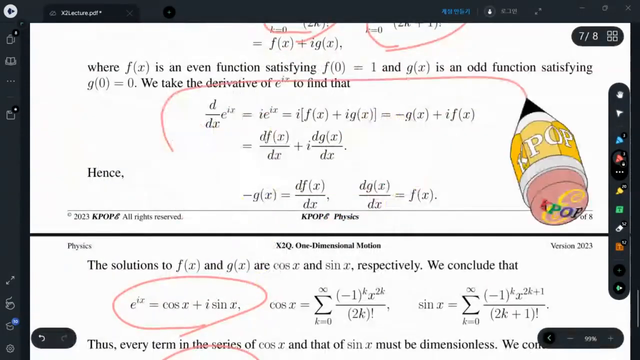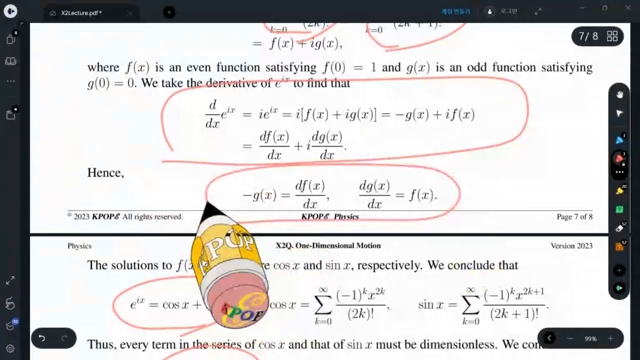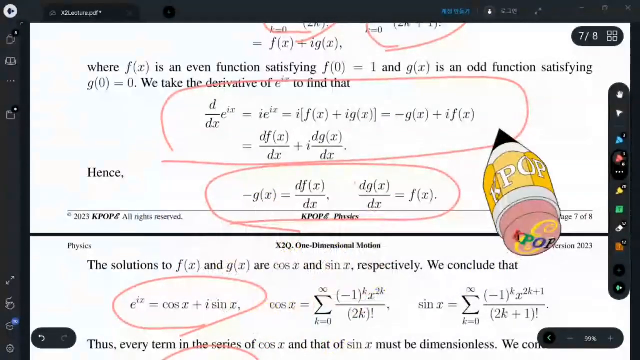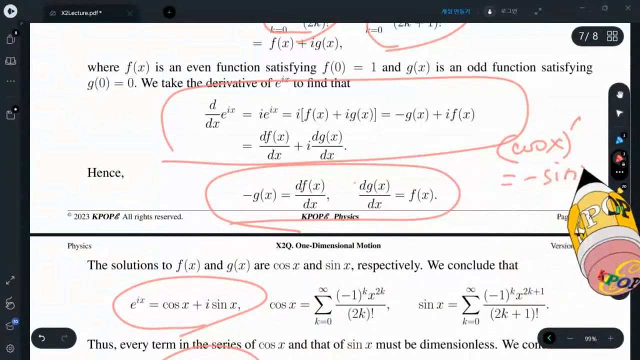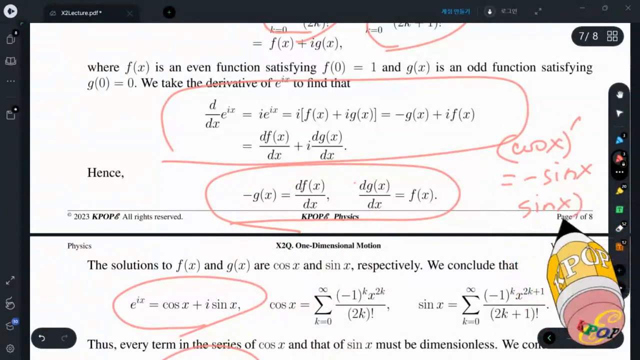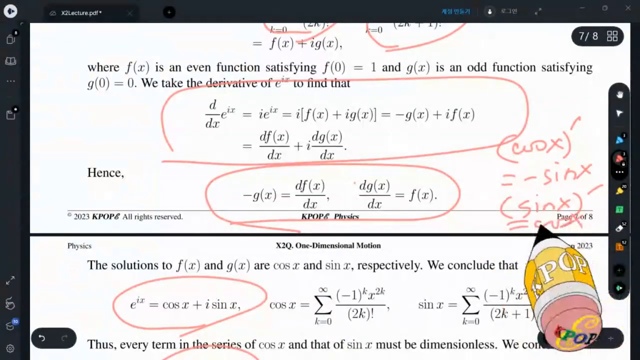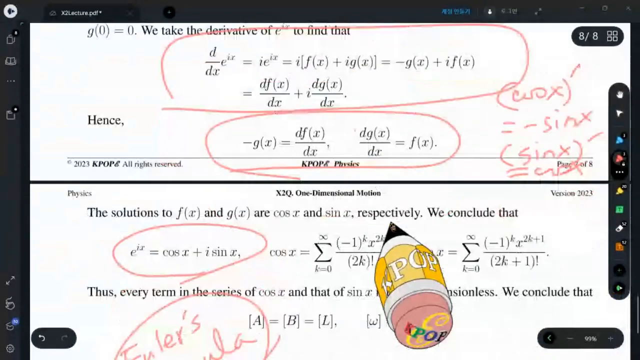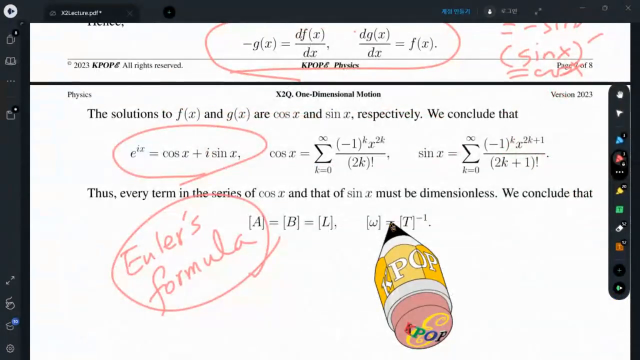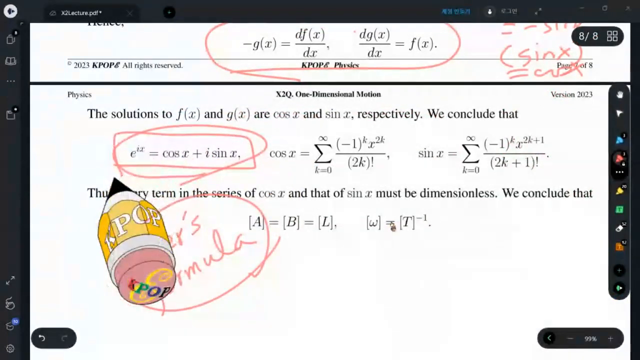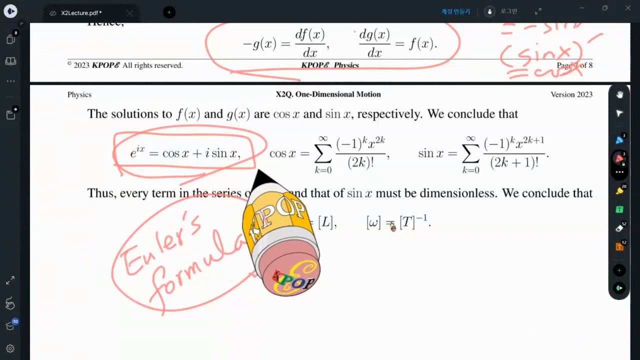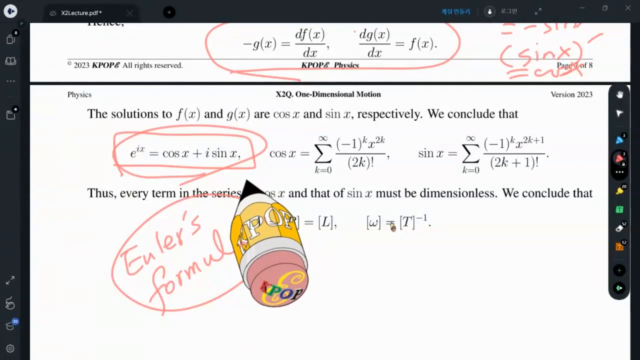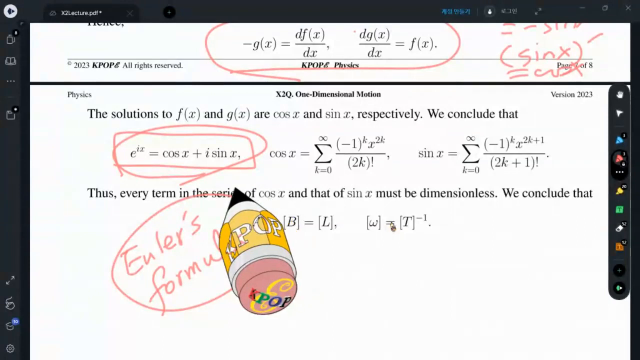And actually, if you solve this, you will find there's a special nature. There is a flipping nature of the cosine and sine. Cosine's derivative is minus sine, and sine's derivative is cosine. This nature is satisfied. Finally, if you compare the two series, you will find that exponential of ix is cosine x plus i sine x. This one appears so frequently in the rest of this semester or in the next semester, you have to keep in mind.